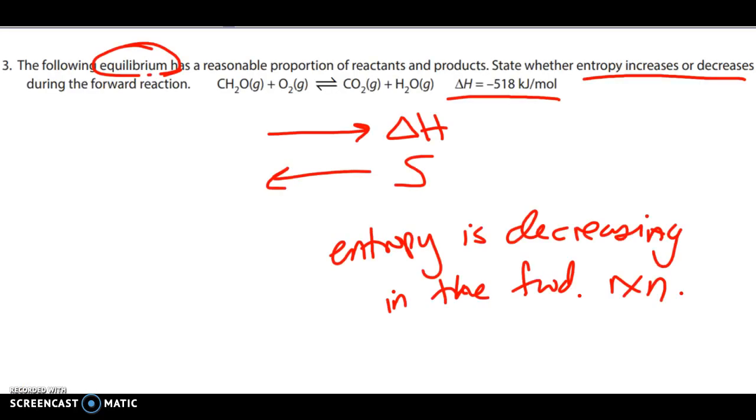Okay, and that's pretty much it. The main ideas behind this whole section is obviously understanding what entropy is and if it's increasing or decreasing, and then relating that towards the relationship with enthalpy and having an established equilibrium.